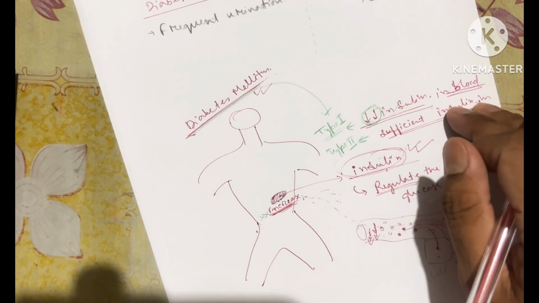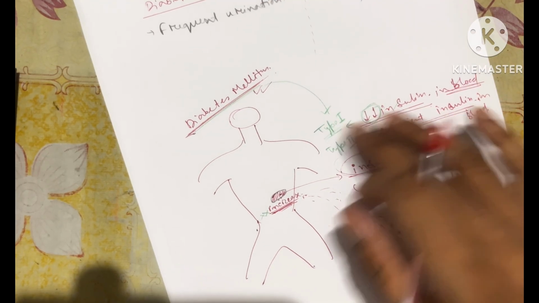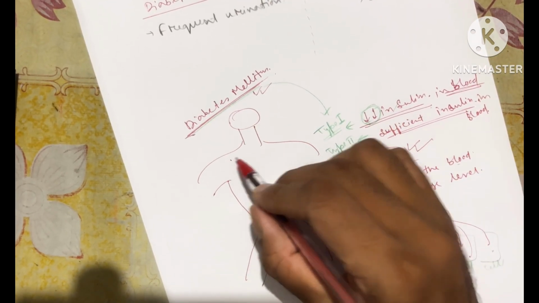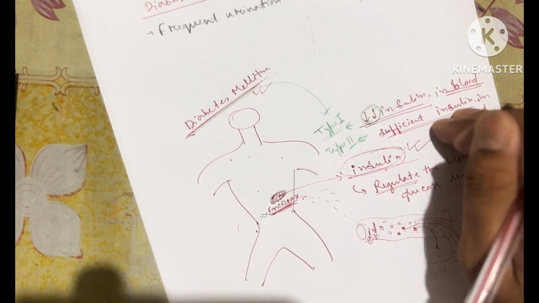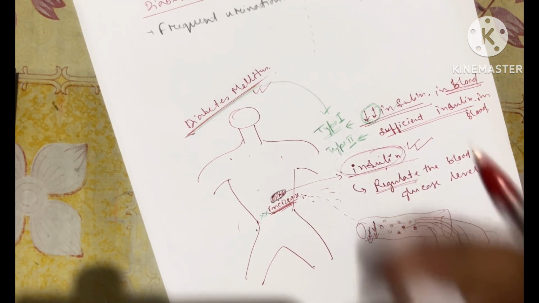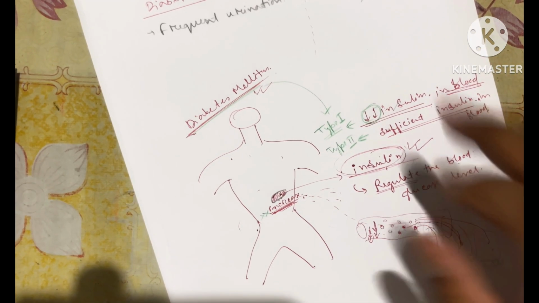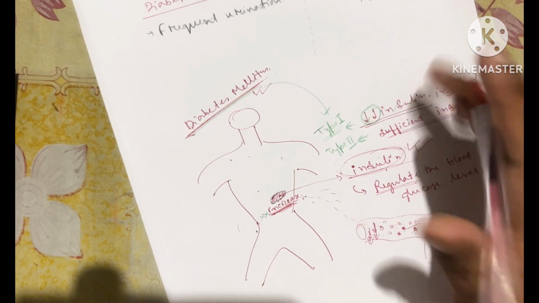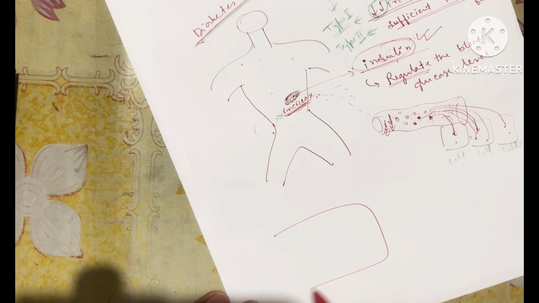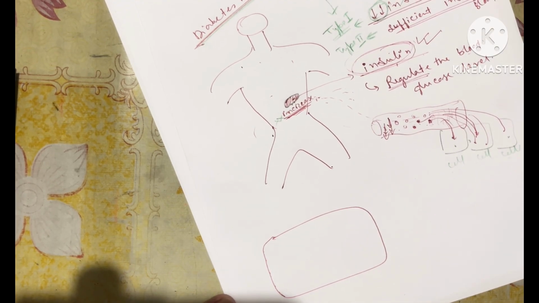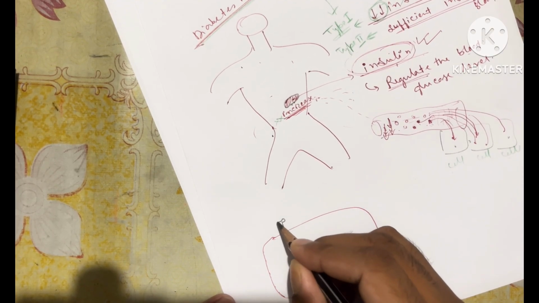There is a sufficient amount of insulin in the blood circulation. In the entire human body, there is a sufficient amount of insulin. There is no problem at all with the concentration or amount of insulin flowing across the blood vessel. Everything is correct. The problem is that, let's suppose this is a cell, and here is an insulin receptor.